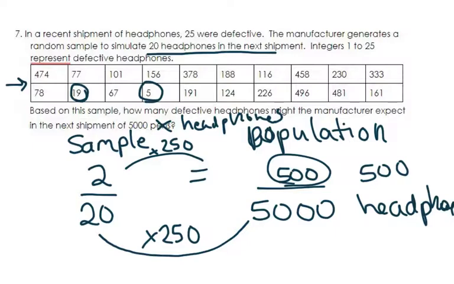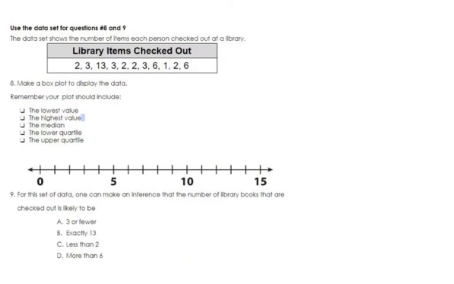So moving on, here we go. So here's our first box plot that we have to take a look at. It says the data set shows the number of items each person checked out of the library. So they give us all the numbers, and it says make a box plot to display the data.